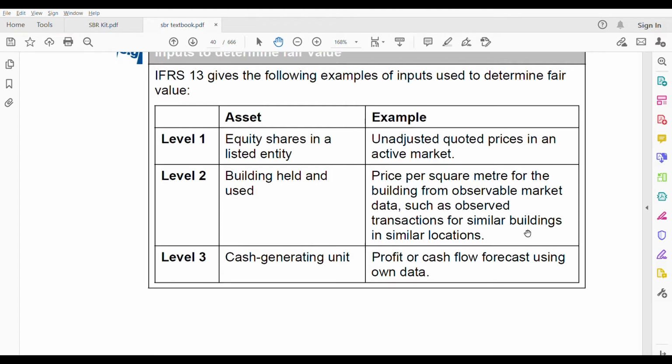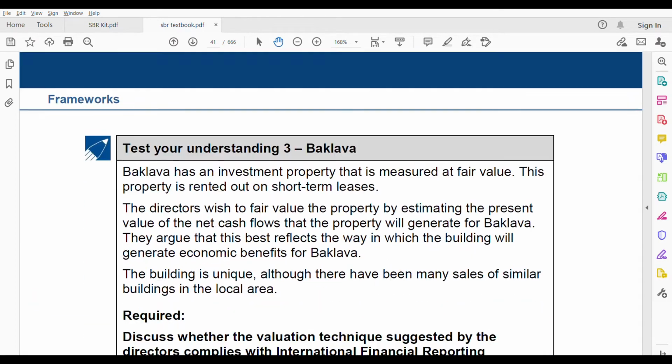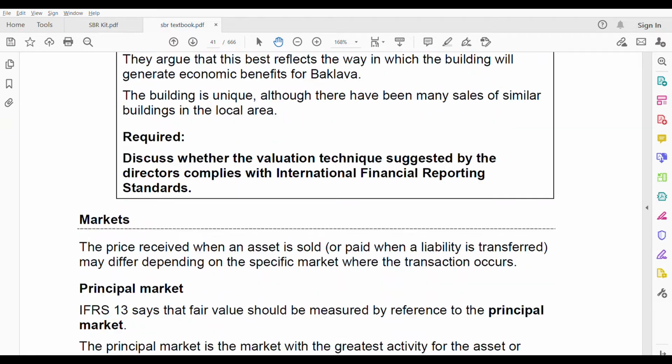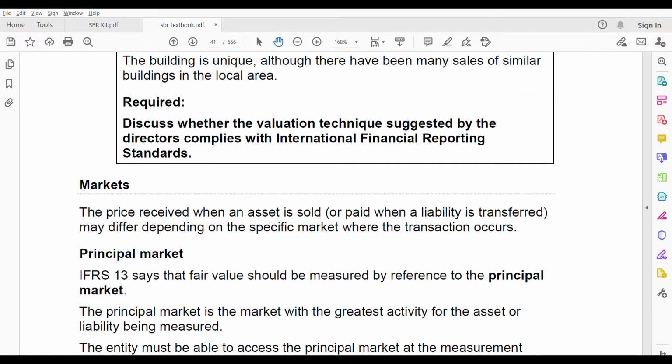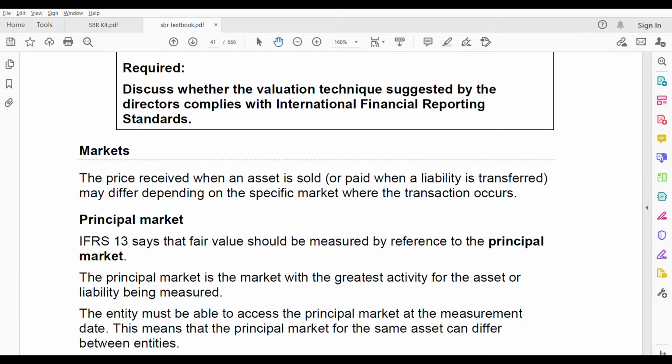Third is a cash generating unit. Profit or cash flow focus using your own data. You are using your own cash flow forecast. Neither can you observe it, nor is there an active market for it. So it's Level 3. Now, test your understanding I will be doing next. There's a series on test your understanding, where we'll be solving them.